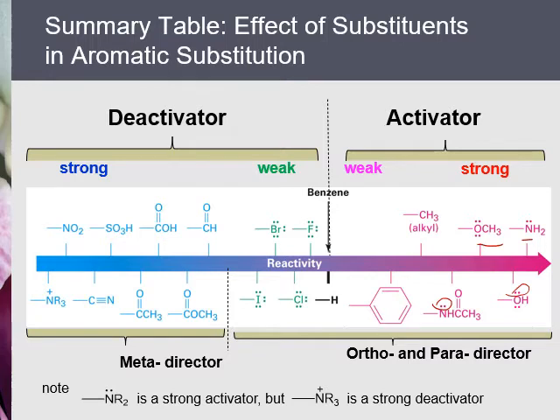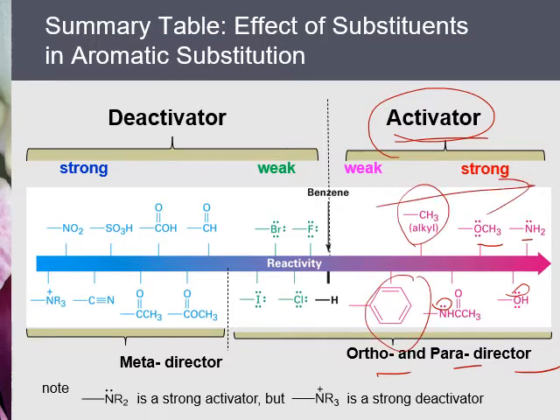So these groups are activators, and the most activated positions are ortho-para. So they are ortho-para directors and activators. This also includes the alkyl group on the benzene ring. The more to the right side, the stronger the activator.